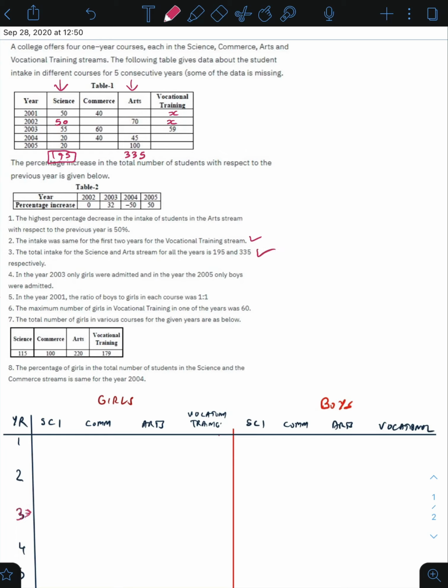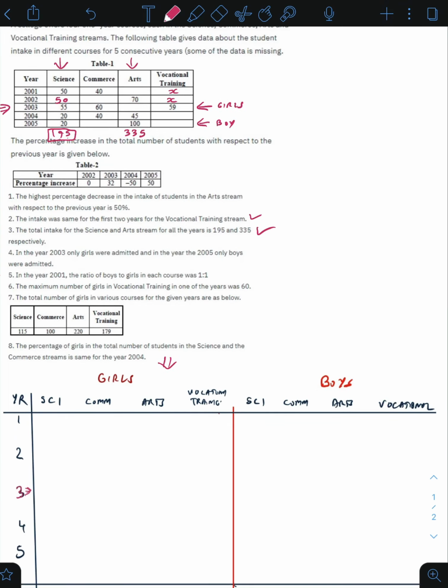Let's look at statement number 4. In the year 2003 only girls were admitted and in the year 2005 only boys were admitted. That means whatever values I see in this row are all girls and whatever values I see in this row are all boys. So I can straight up copy these values in the table I made for girls.